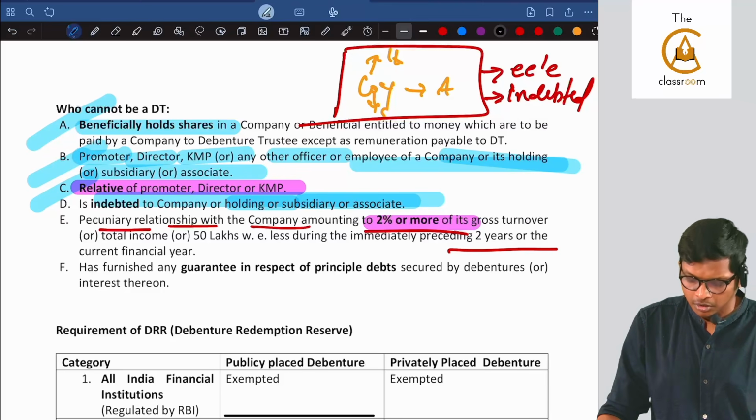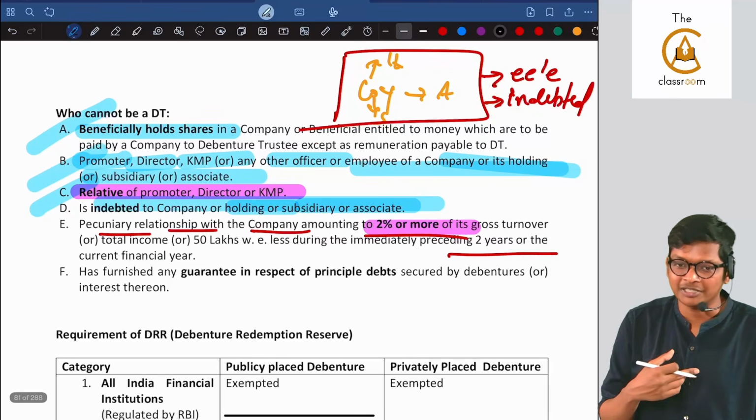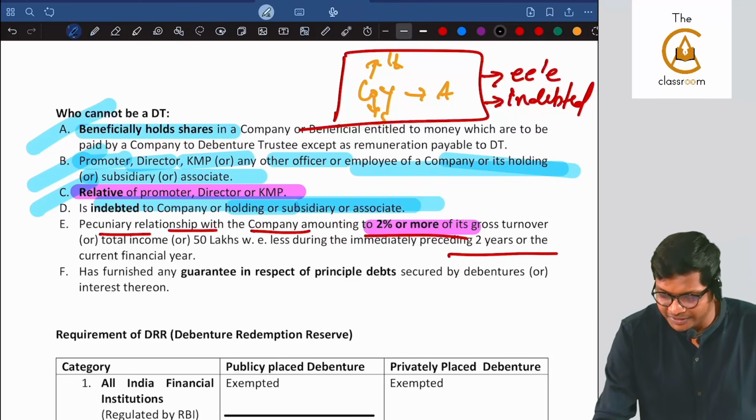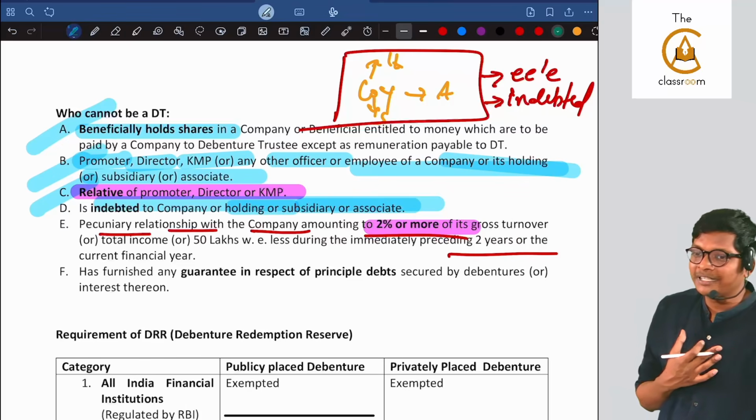Relative, huh? Where is the... but 2% is not there, correct? I'll explain that. Okay, so what is this 2% point? Very simple. See, imagine I am Deloitte.